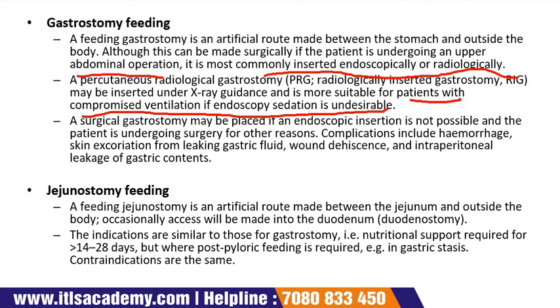The fourth and last one is jejunostomy feeding. A jejunostomy is an artificial route made between the jejunum and the outside of the body. Occasionally access will be made into the duodenum. The indications are similar to those for gastrostomy, that is, nutritional support required for more than 14 to 28 days, but where post-pyloric feeding is required, for example, gastric stasis. Contraindications are the same.